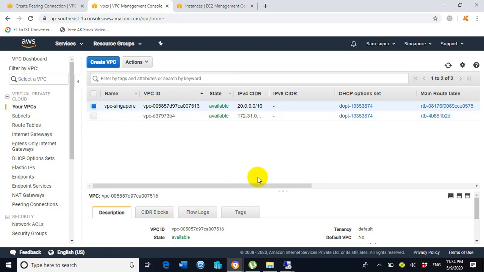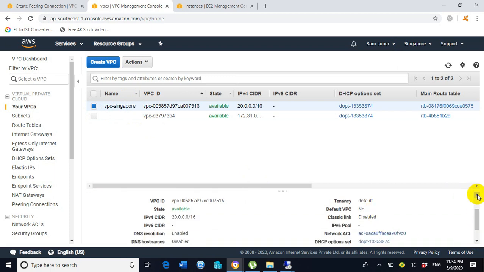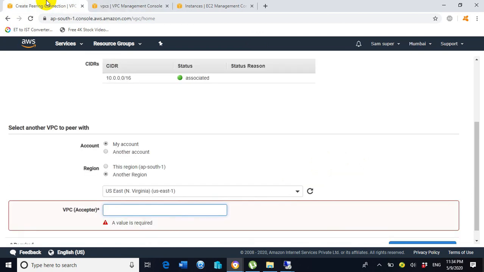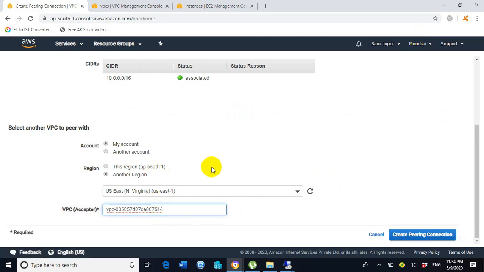Now you can see the VPC ID is here for the Singapore VPC, vpc-005857d97ca007516. Just copy this VPC ID of Singapore and go to the Mumbai region. You can see on the top the Mumbai region is selected. Now paste it, and click on create peering connection.